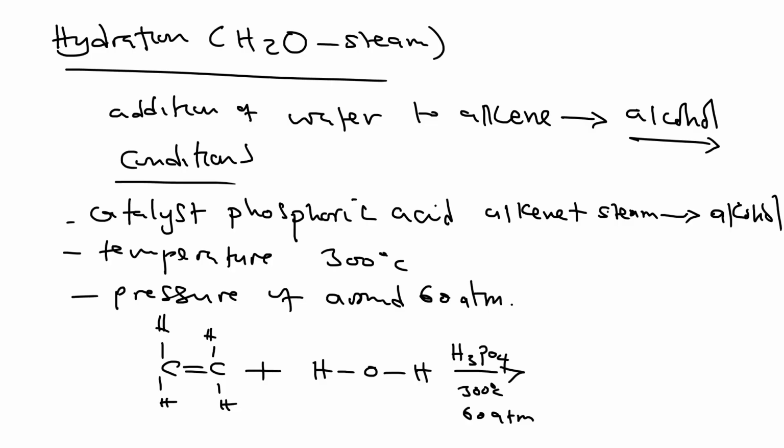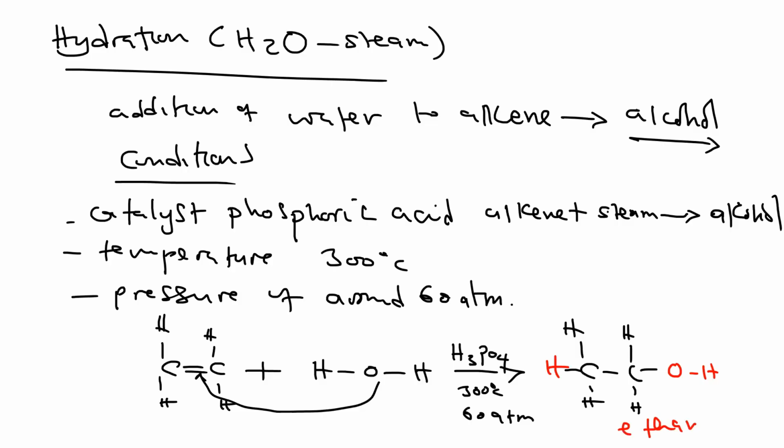Then what is going to form here is the double bond breaks and leaves room for attachment of two other atoms. So this double bond is going to break, and what you are going to have now is, at one end, OH, and at the other end, H. Otherwise, this is the ethanol. So that is how one way alcohol is made. So very important to understand this reaction.